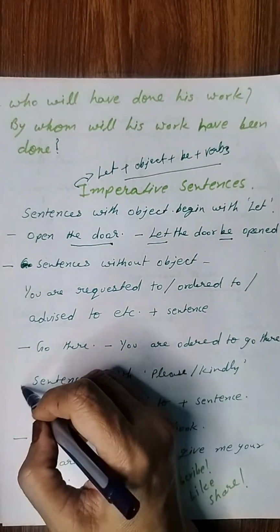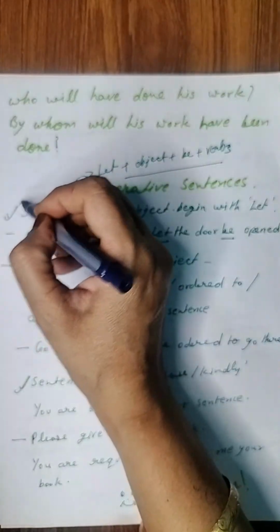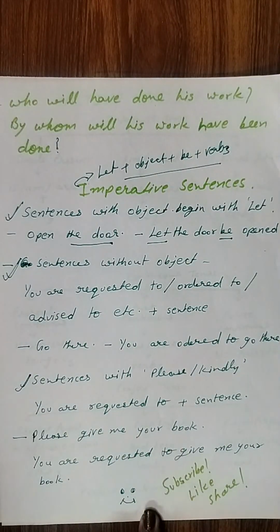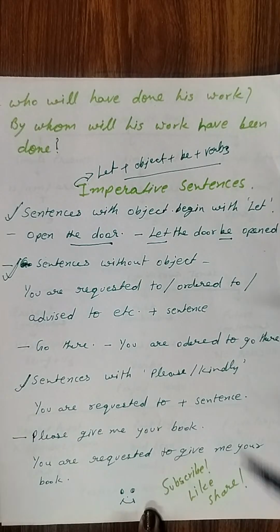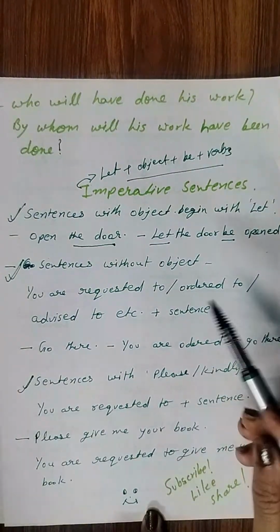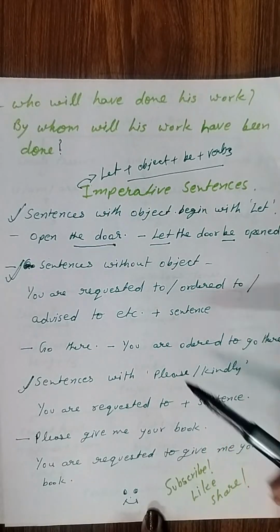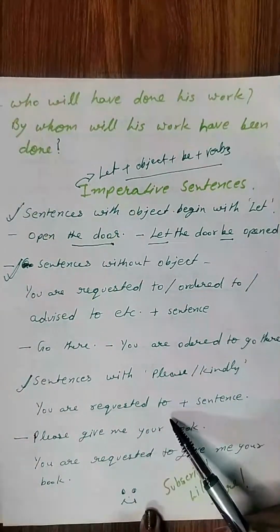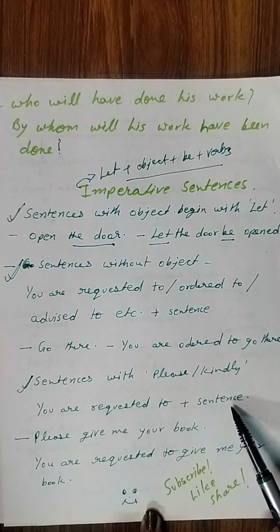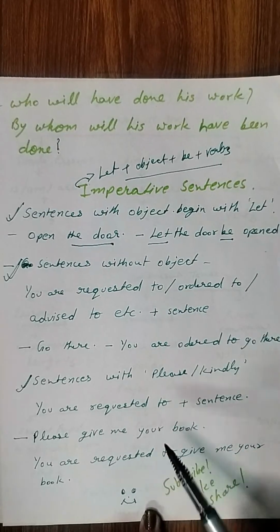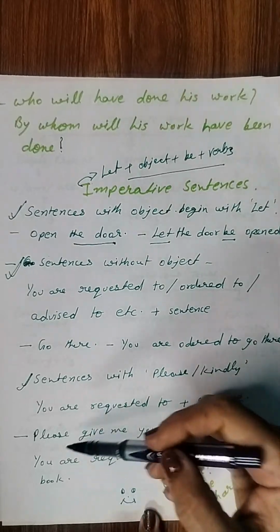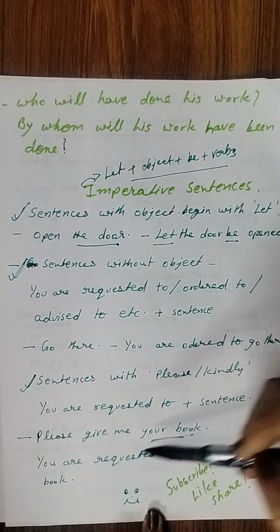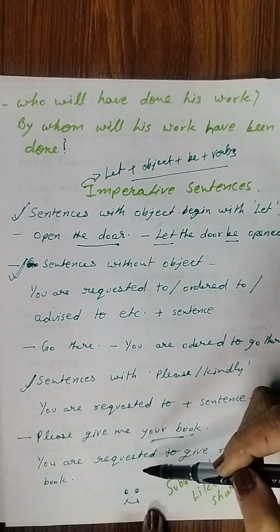Then one more kind of sentence is there. One was sentences with object. Next was sentences without object. Then sentences with please or kindly. Remember, in these sentences with please or kindly, it doesn't matter whether object is given or not given. When please is given, definitely you will begin these sentences with you are requested to, plus rest of the sentence. For example, please give me your book. Although we see object is given here, but because please is there at the start, we will begin this sentence with you are requested to. You are requested to give me your book.